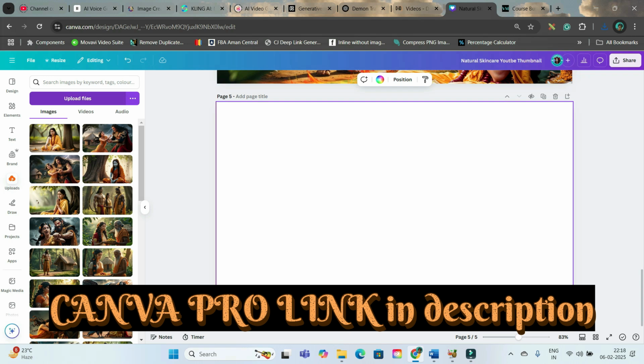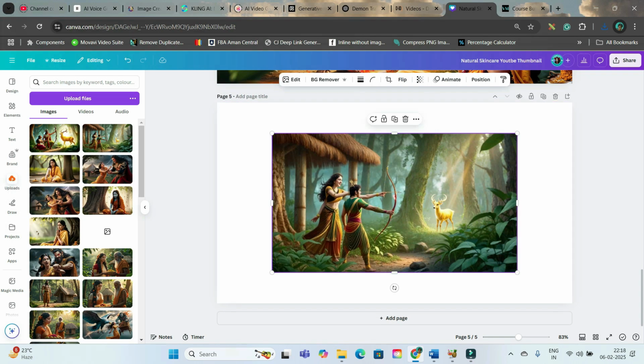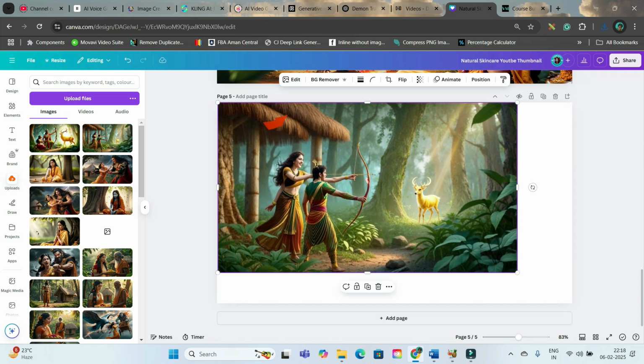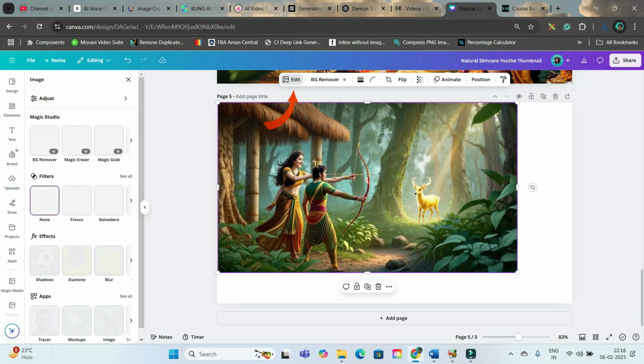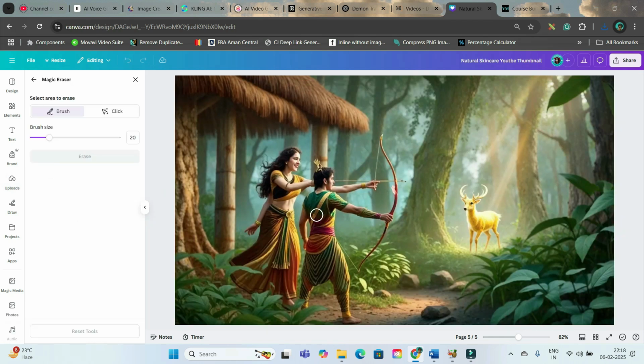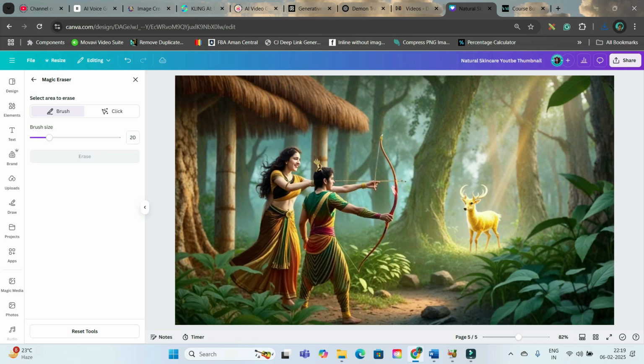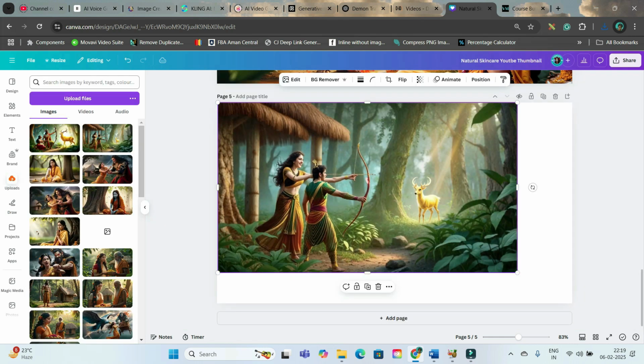So for image manipulation, the first thing I suggest is Canva Pro. So go to Canva Pro and upload. Now I will take this image first. Here, the first thing is go to edit and remove that extra hand which is there. Go to edit and magic erase, reduce the size, and then carefully select this part and erase. Like this, any extra limb you have can be erased. Now cross it. Simple.